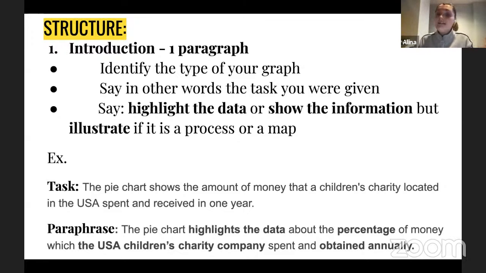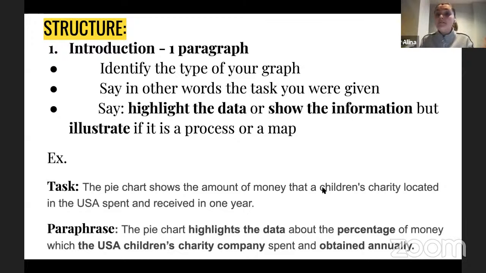Okay, right after that, my next strategy, of course, is to make sure that I paraphrase my title, and that's exactly what I'm doing. Usually in the pie charts, we use percentages, and that's why I'm trying to replace the amount of money with the percentage of money. I'm saying that it highlights the data about the percentage of money. So I replaced this word.